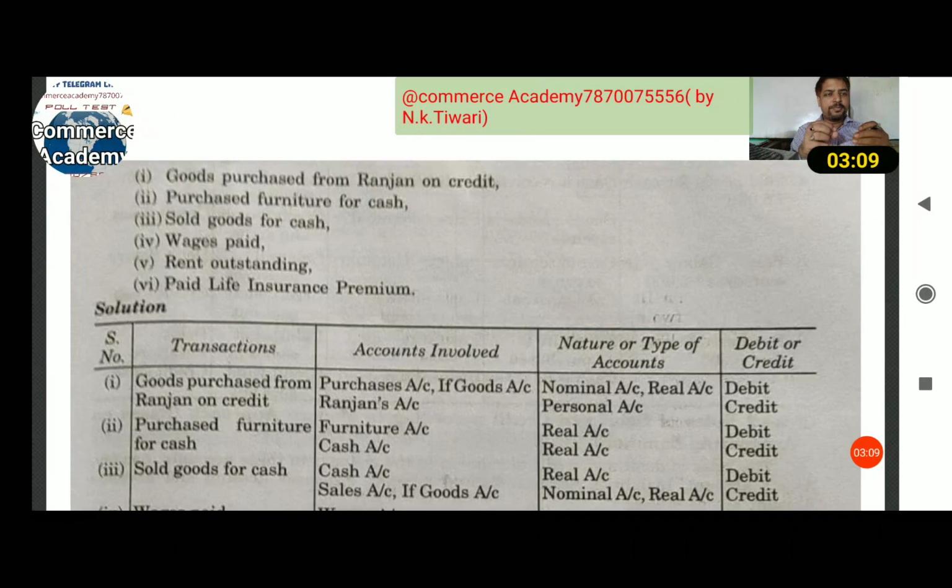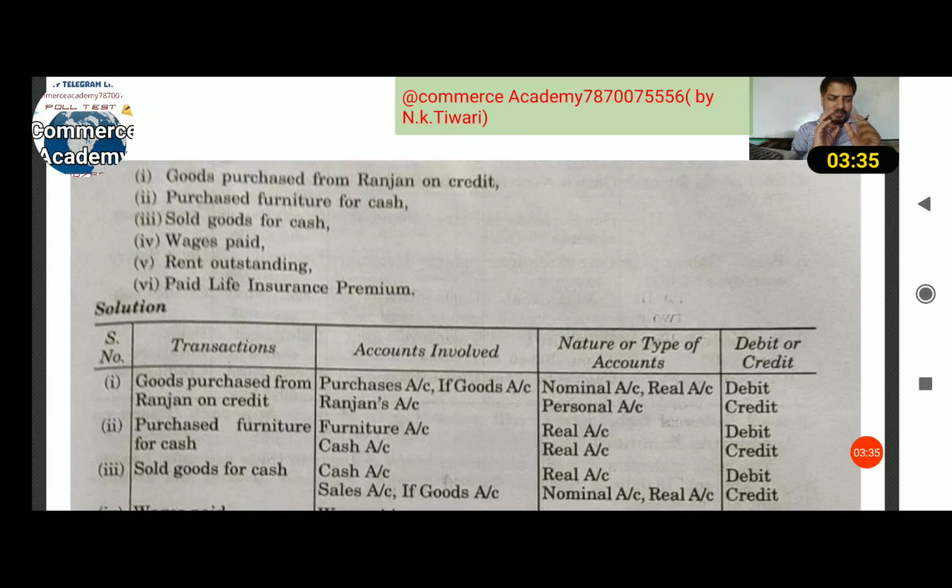So the rules of real accounts apply. What is the rule of the real account? Debit what comes in, credit what goes out. So furniture comes in, so furniture is debited, and cash is out, so cash is credited.